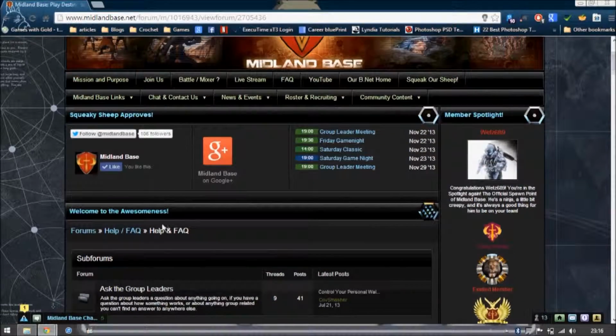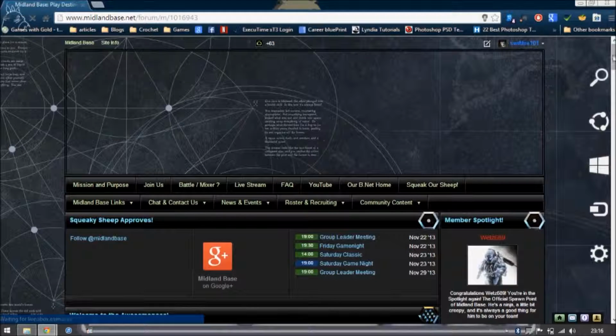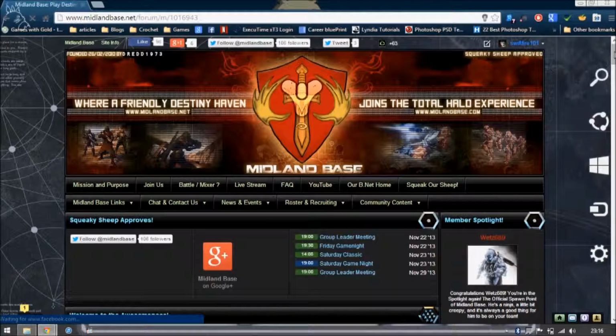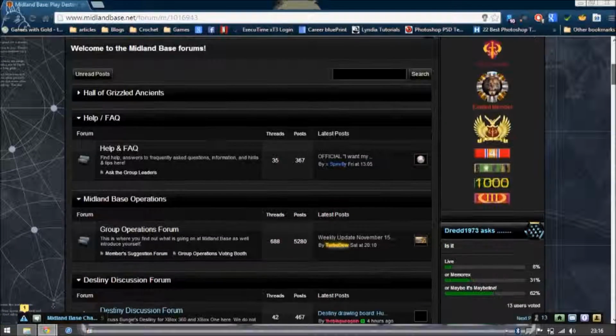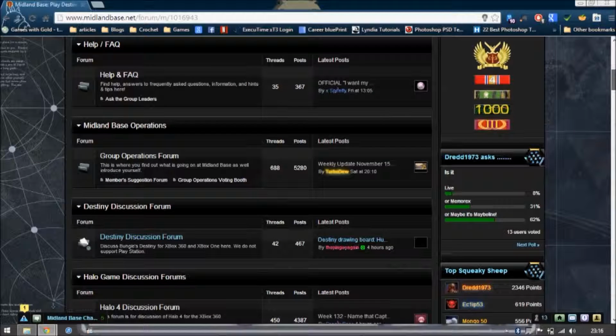All right, let's go back to the main forum page. All right. And on the right-hand side, you'll see here this little polling area, which is pretty cool. Every now and then, Dread decides to update it, and we all get to vote on something. You can go through the past polls if you like. They're kind of cute.